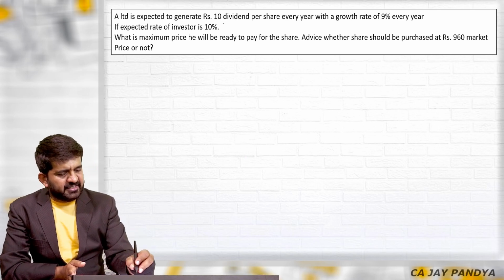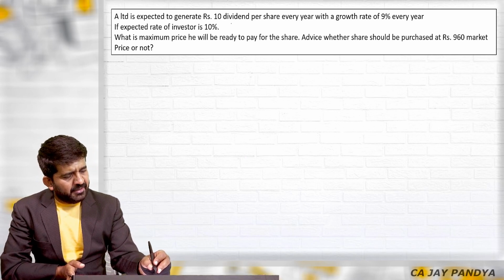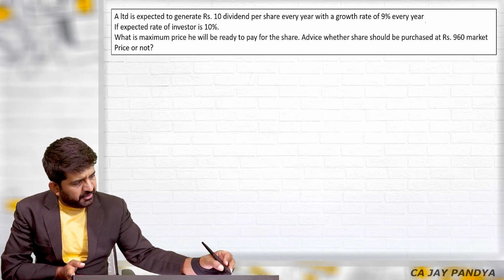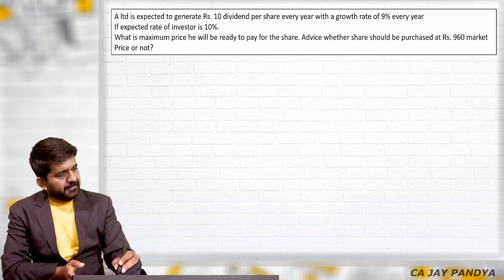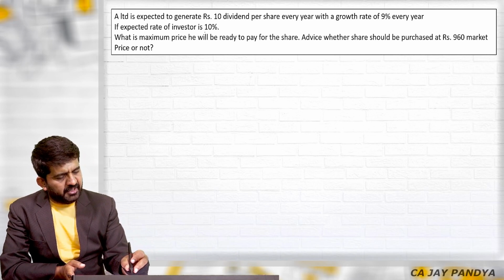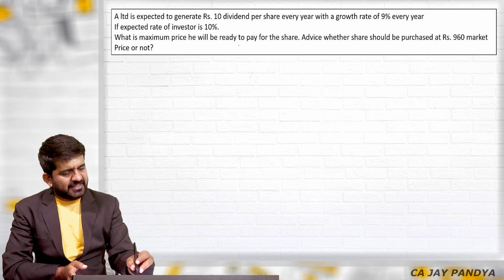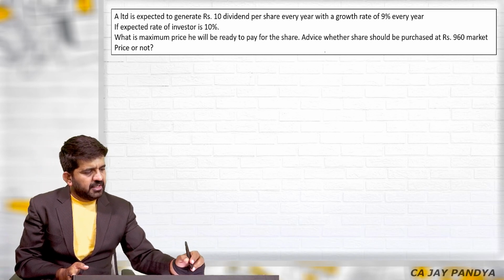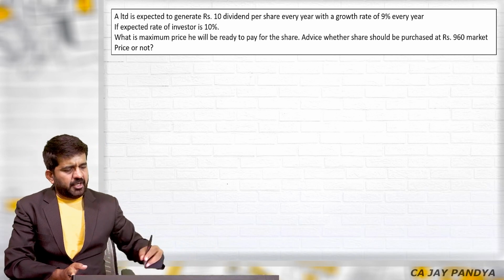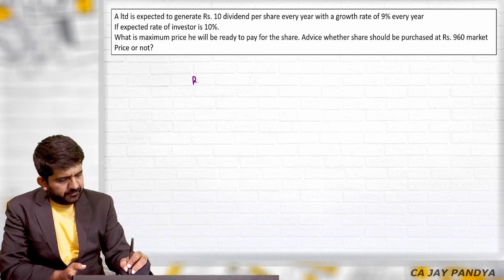A Limited is expected to generate 10 rupees dividend per share every year with a growth rate of 9% every year. If the expected rate of the investor is 10%, what is the maximum price he is ready to pay for the share? Advise whether the share should be purchased at 960 rupees market price or not. So let us do it.